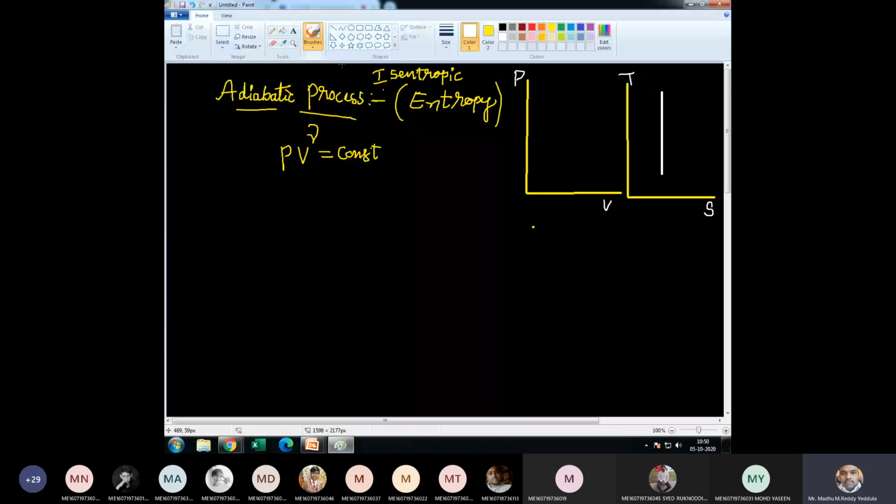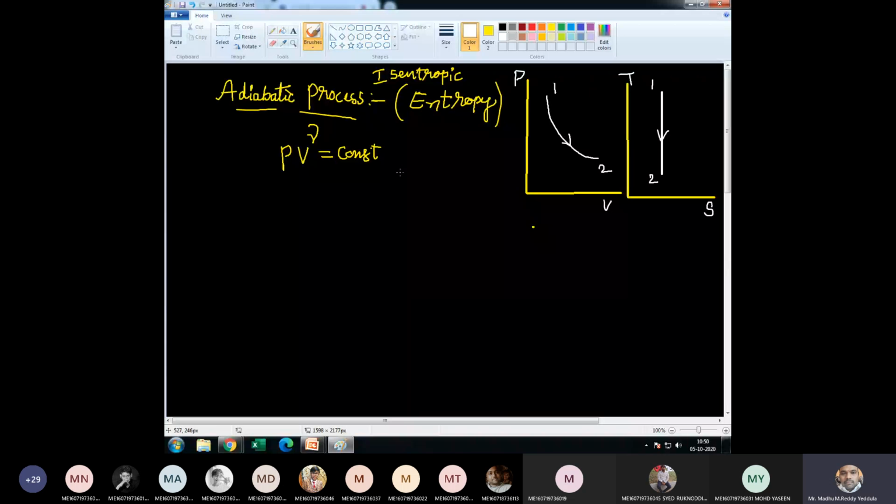Let us say expansion process, 1 to 2. During expansion process temperature will decrease from 1 to 2. Are the PV and TS diagrams clear? So the governing equation is PV power gamma equal to constant.